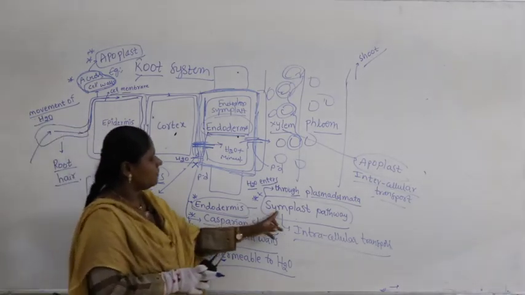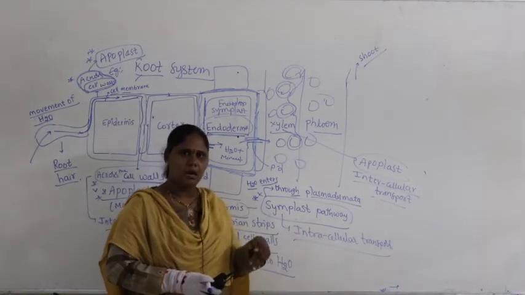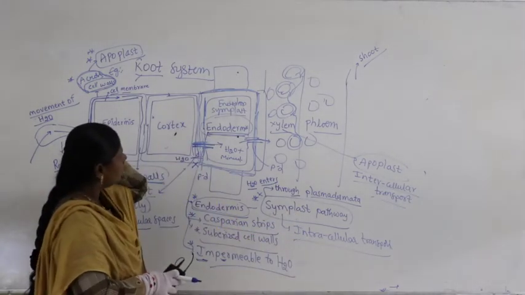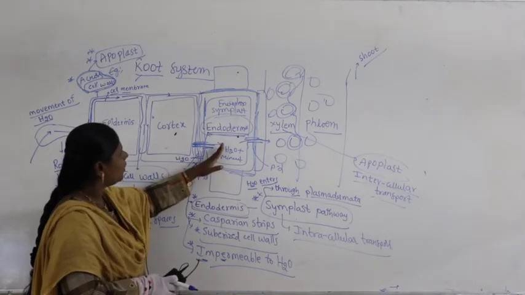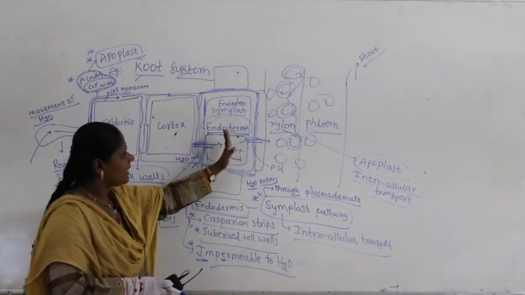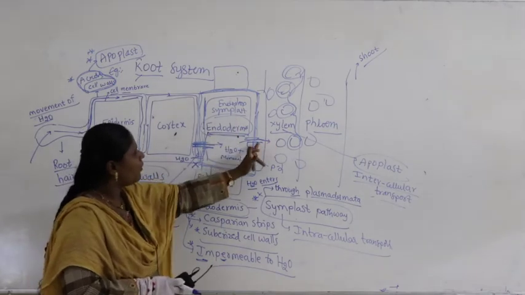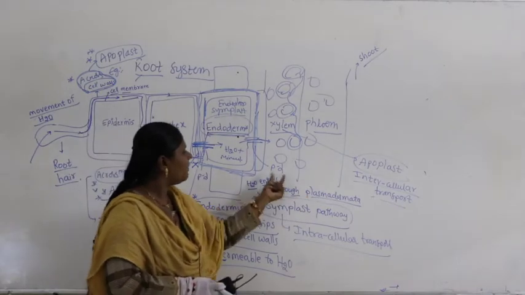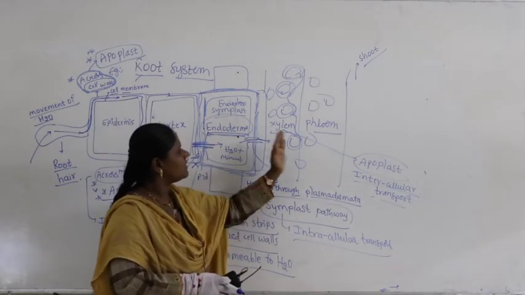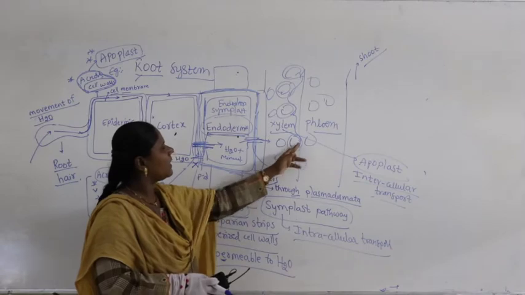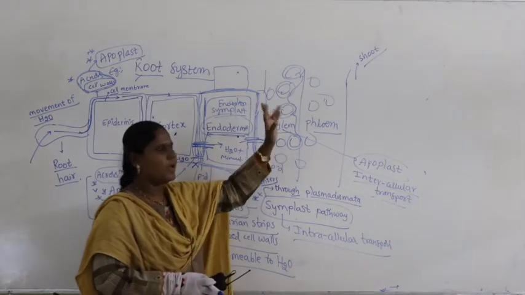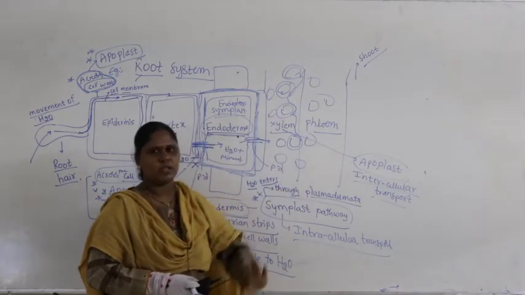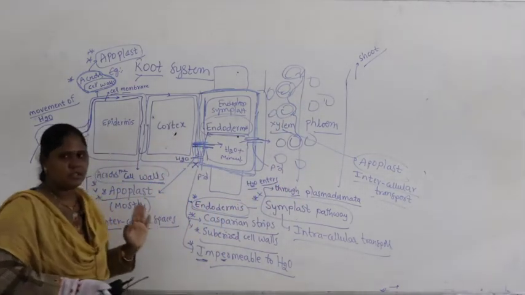So here symplast is nothing but what? Intra means within the cell. Intracellular transport. So from the cortex to the endodermis it follows symplast. Again from the endodermis to the xylem it follows symplast. In both cases it occurs by plasmodesmata, PD, and enters into the xylem. In the xylem again across intercellular spaces, across the cell walls, it follows what is called epiblast. I hope it is now very clear.